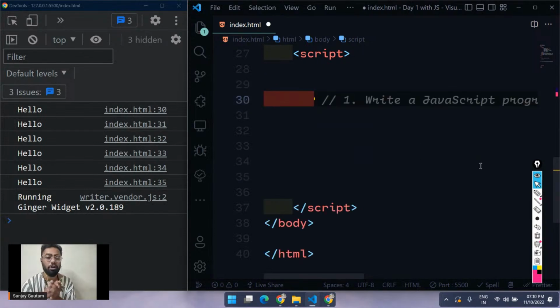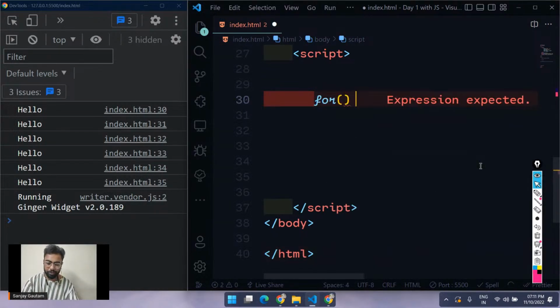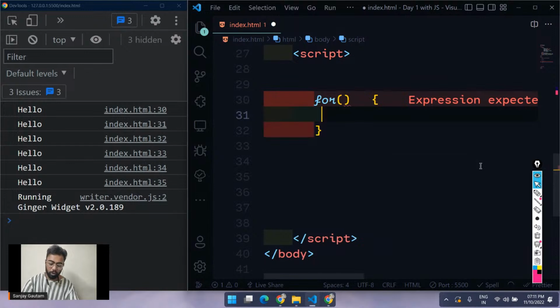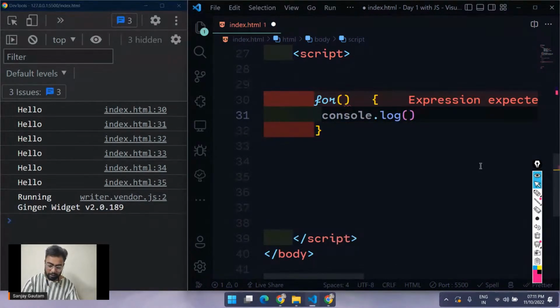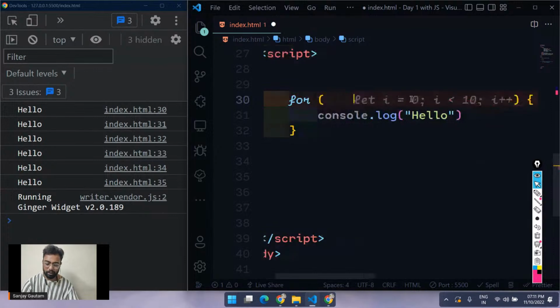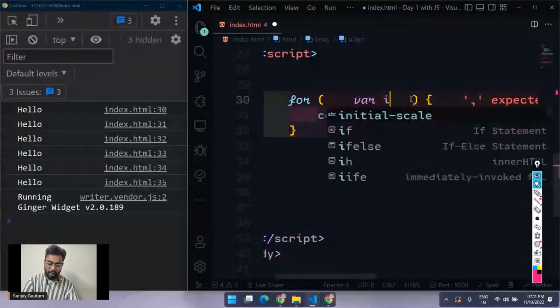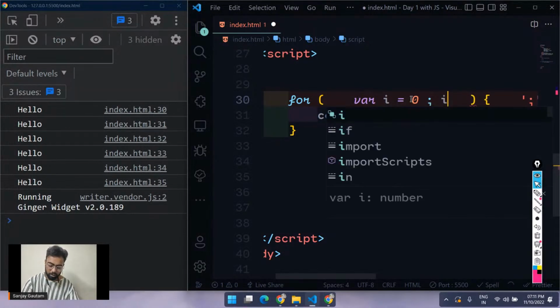So I'm just going to create a for loop here. How do you create a loop? Just type for and a bracket, and write the code that you want to repeat inside of this bracket. That's very straightforward. I'm going to type hello here, and inside this for, we are going to write three separate things. The first thing is i equals 0. Let me write the whole thing first.